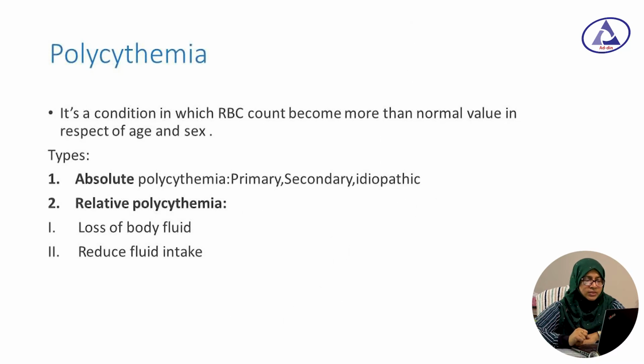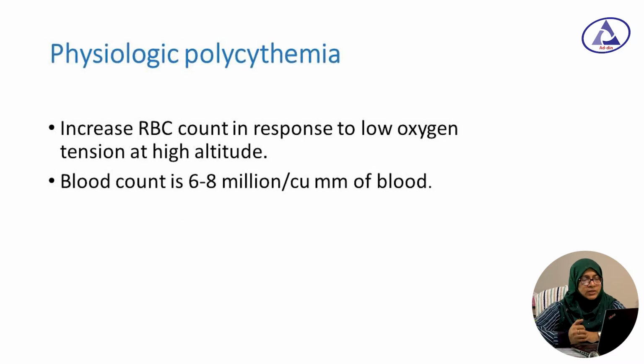Now polycythemia, it is another clinical condition. In this condition RBC count becomes more than normal value in respect of age and sex. Types: absolute and relative polycythemia. Absolute polycythemia are primary or secondary idiopathic, and relative polycythemia are loss of blood fluid or reduced fluid intake. Physiological polycythemia occurs due to increased RBC count in response to low oxygen tension at high altitude, and the count is about 6 to 8 million per cubic millimeter of blood.